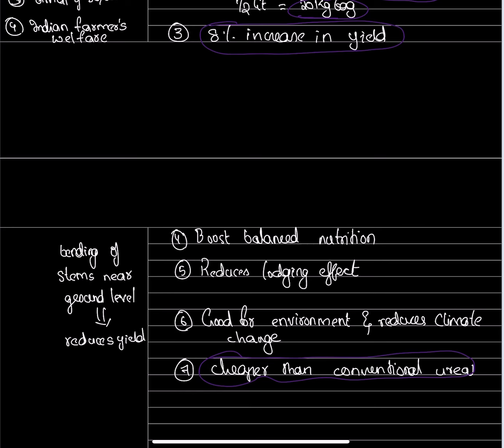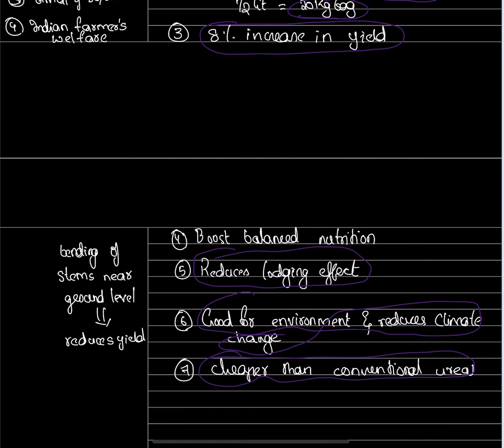If we keep using this urea, it is also good for the environment and reduces climate change. It also reduces the lodging effect. What is the lodging effect? It is the bending of the stems near the ground level. For example, in a rice crop, if the stem near the ground is bent, it is called the lodging effect. It reduces the yield of the crop.